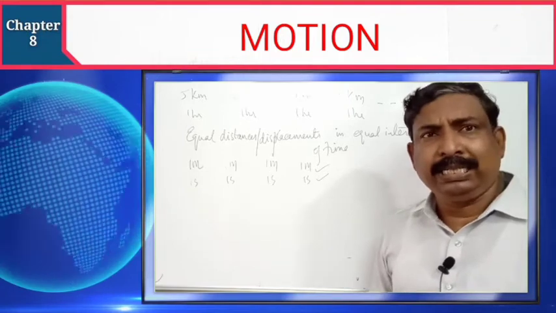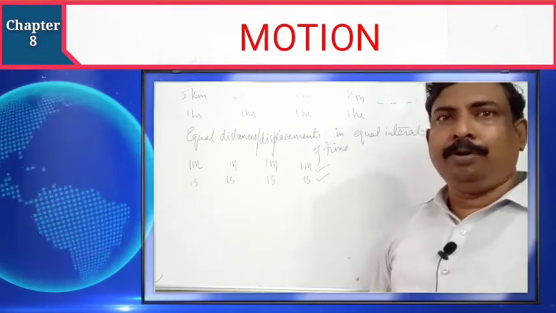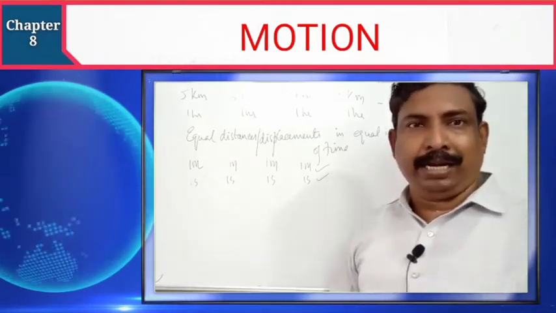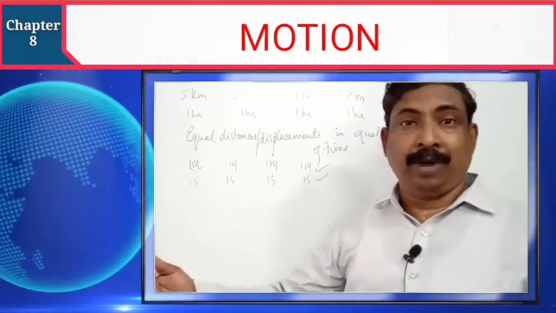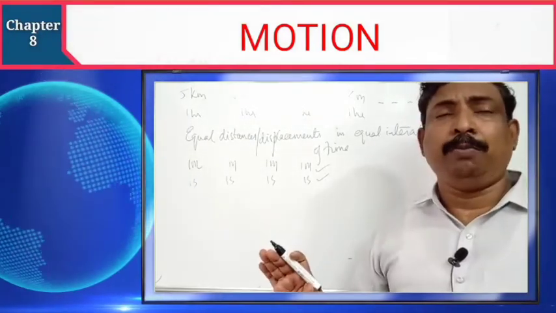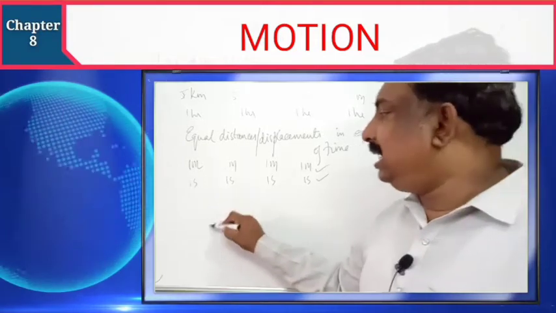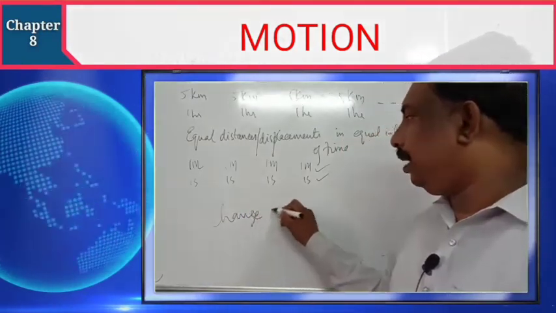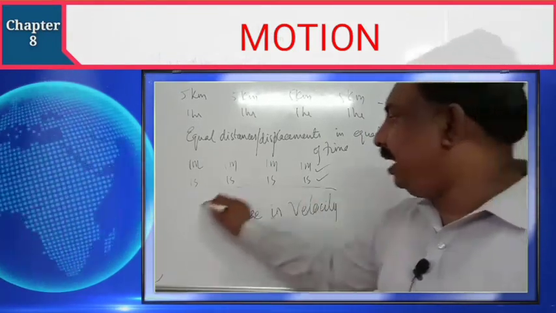But in day-to-day life, we cannot see uniform motion. If you go along with your daddy or mummy on a bike, you'll see that because of the crowded market and all those things, the bike slows down sometimes and is faster sometimes. So in regular life, we see uniform motion very rarely. Non-uniform motion will be there. The change in velocity will be there. The change in velocity is a very important term.